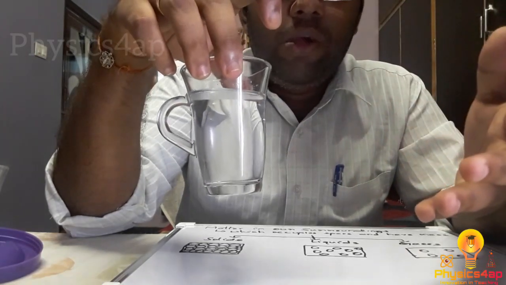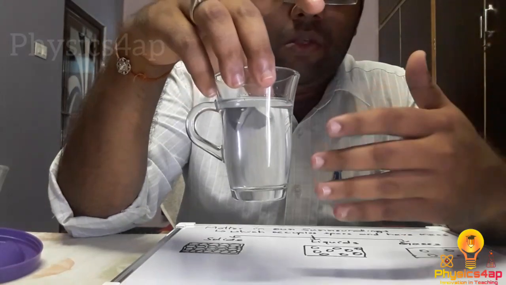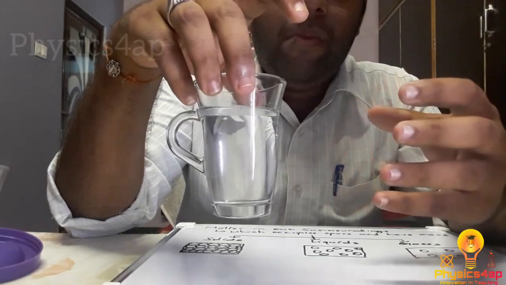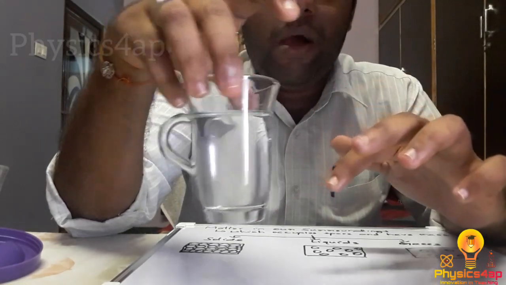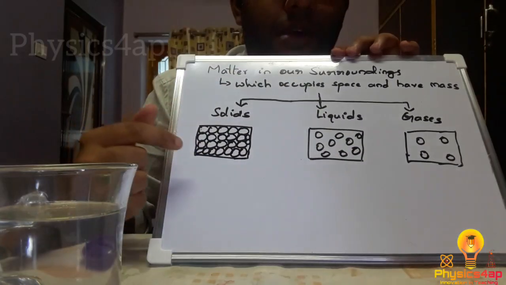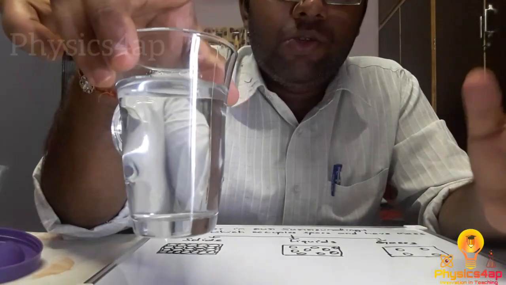So how can you prove that with an activity? By salt water. When you add salt into the liquid or water, it dissolves and the salt particles are mixed with the liquid particles. As there is space in between them, it gets mixed in between the liquid particles. So this is about the characteristics of the liquid.